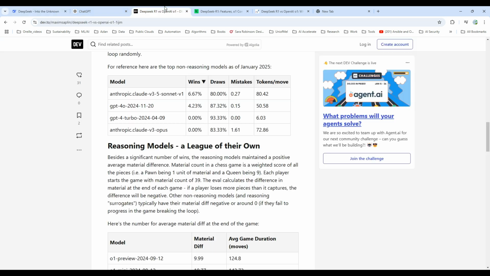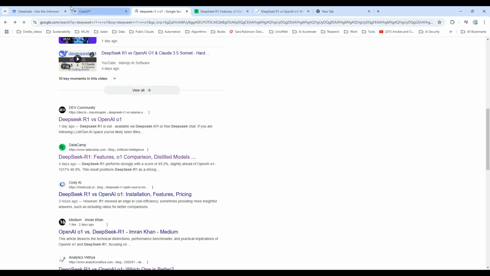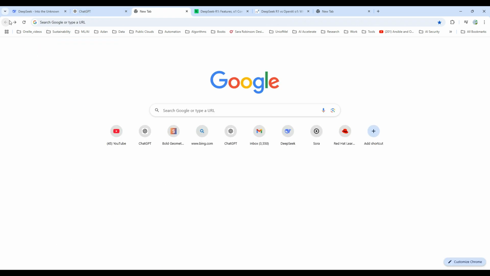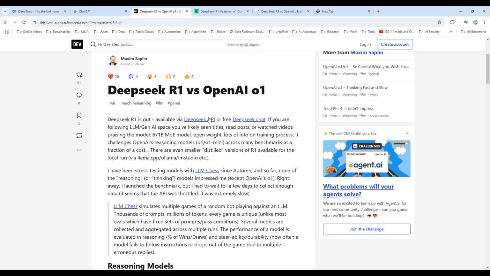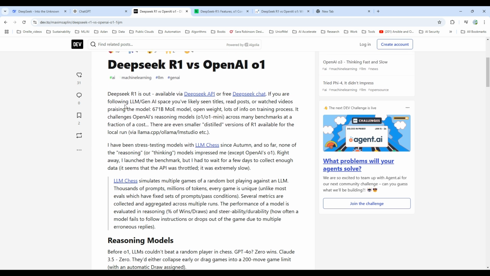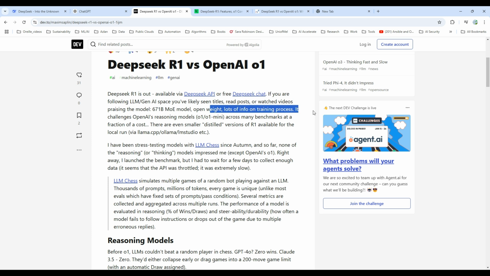Over here we have a little article by this guy from this website, Dev2. Go check this website out. Anyways, DeepSeek R1 is available via the DeepSeek API or the free DeepSeek chat. If you're following the Gen AI space, you have likely seen titles and posts praising this open-weight model. It challenges OpenAI's reasoning models across many benchmarks at a fraction of the cost.